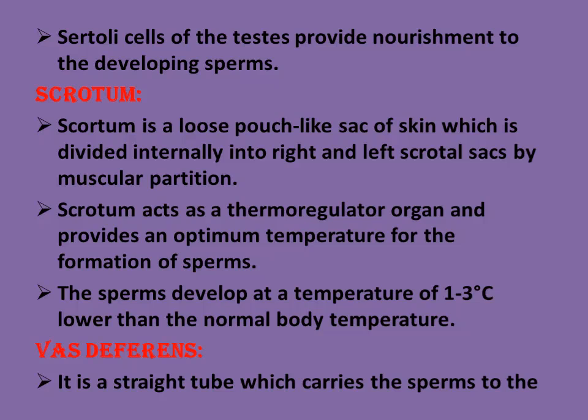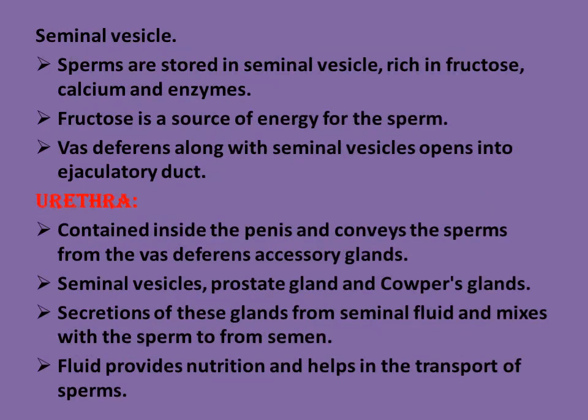The vas deferens is a straight tube which carries sperm to the seminal vesicle. Sperm is stored in the seminal vesicle, which secretes a fluid rich in fructose, calcium and enzymes. Fructose is the source of energy for the sperm. Along with the seminal vesicle, it opens into the ejaculatory duct, that is the urethra, contained inside the penis.